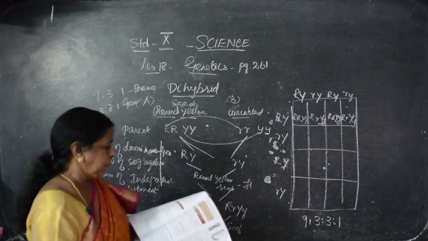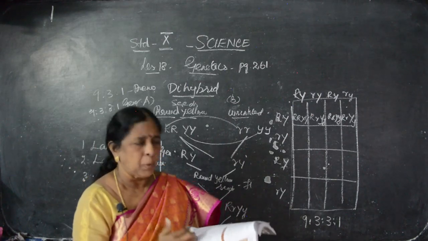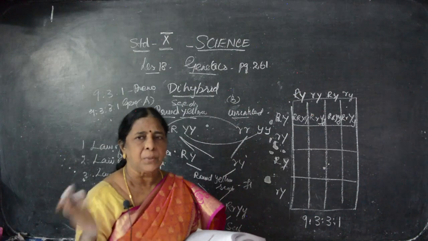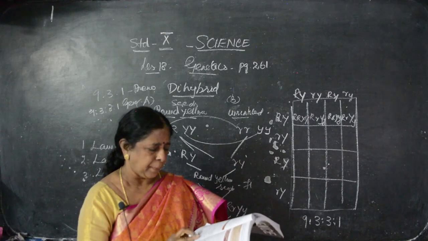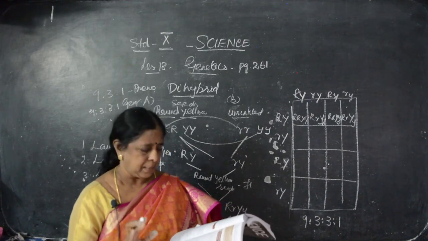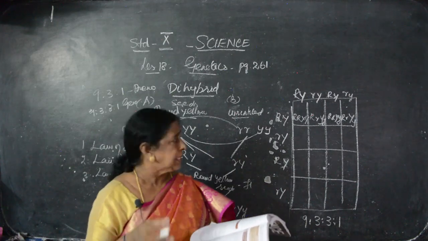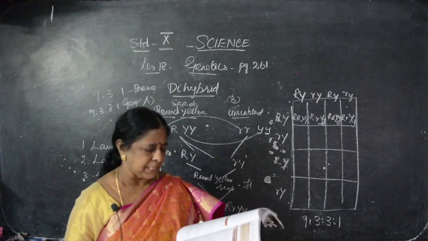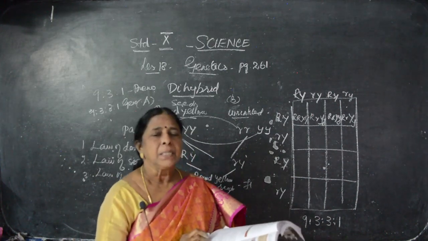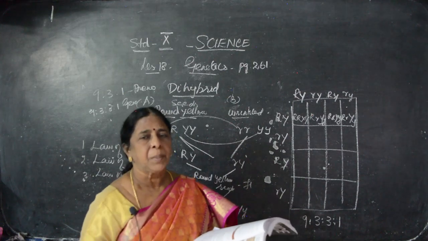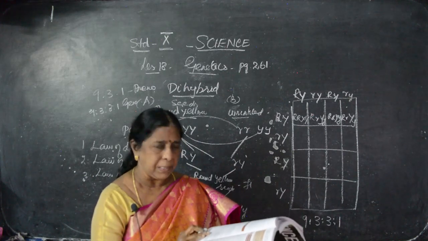Okay, so now we'll see what is law of dominance. I said already, the 2 characters are present in the pollination. One is revealed, other one is recessive. So the dominant character which is expressed is known as law of dominance. Law of segregation, that is selecting, that is purity of the gametes. Though many gametes are present, the selection of gametes is known as what? Law of segregation. Segregation means what? Selected out. Law of independent assortment, that the gametes are not depending on other gamete, they are moving freely. This is known as law of independent assortment.